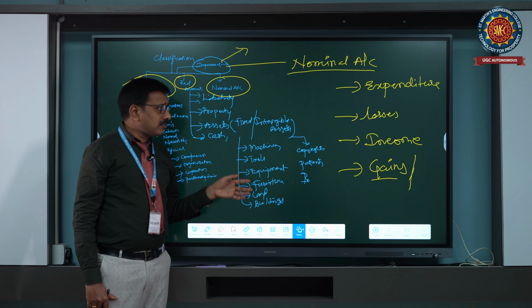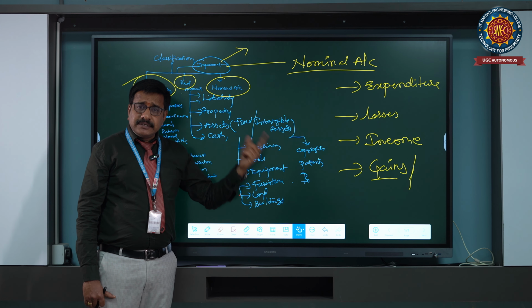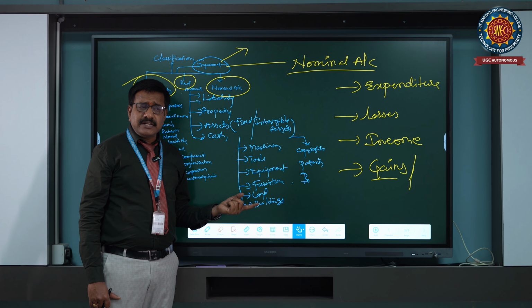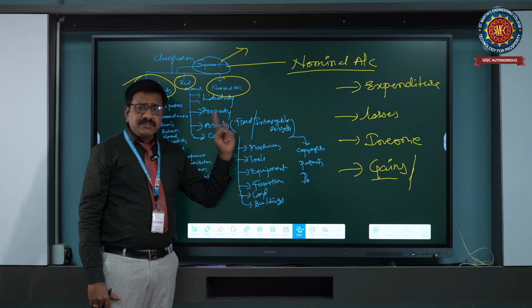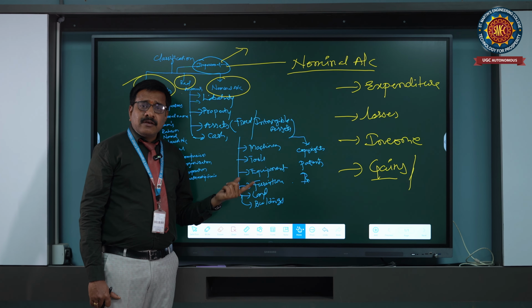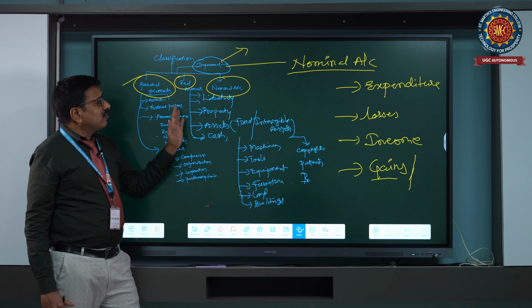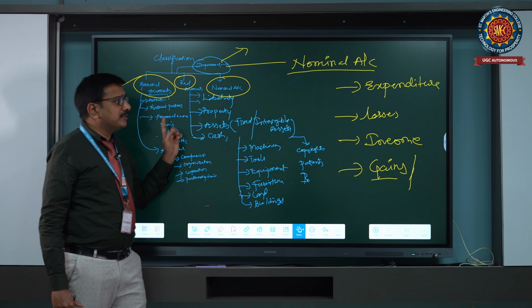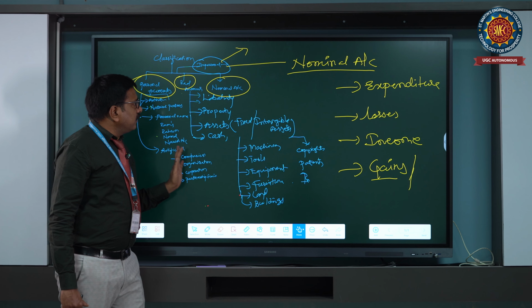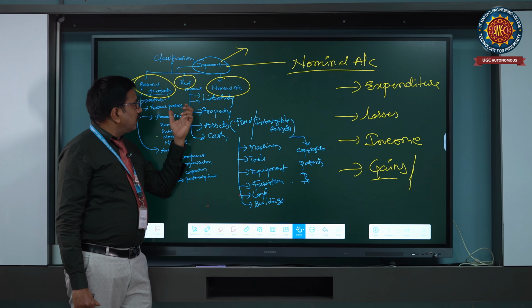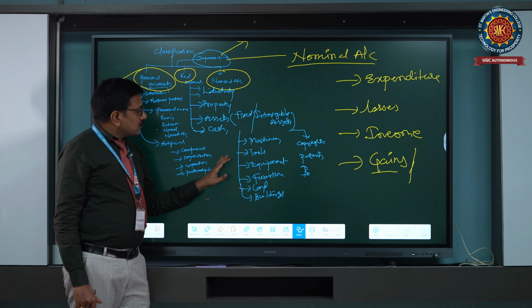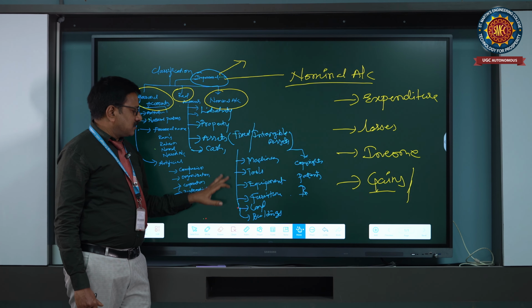It may be sales, outside sales, and purchasing raw material and machinery. We record these for our business, so they are related to our business only. That is why nominal accounts and real accounts are related to business.